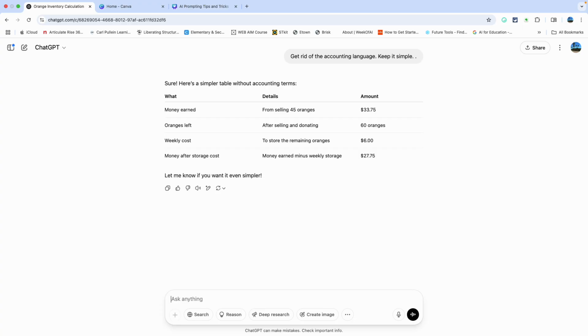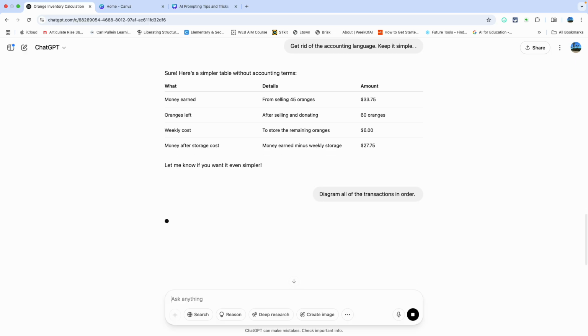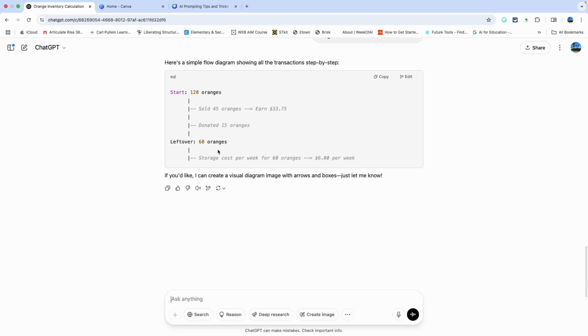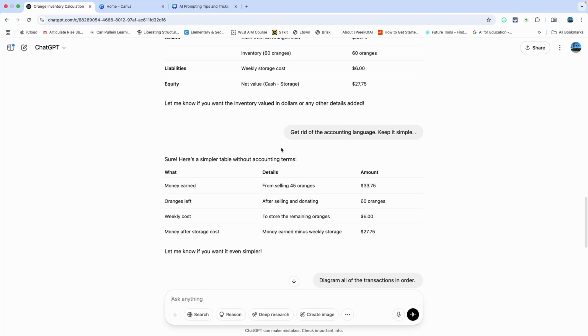If there's a specific format that you wanted to follow, if you wanted it to diagram all the different transactions, let's see what it looks like. So, diagram all of the transactions in order. Let's see what it does. It's actually going to diagram them a little bit differently. And so it can even create a visual transaction.